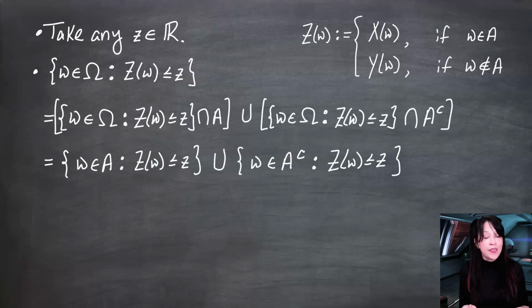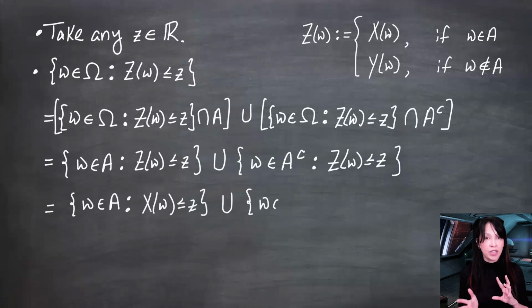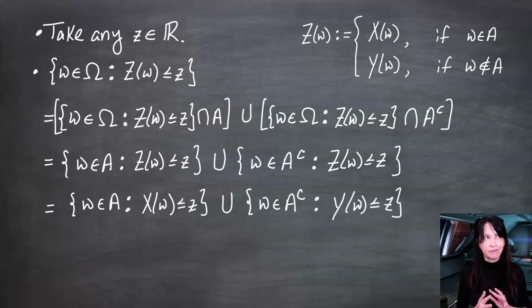Now, if I know that omega is in A or A complement, then I know that z is either x or y, so I can fill in the x of omega or y of omega, depending on where the omegas are. And the assumption is that x and y are random variables. So sets like this should be in F, but this is not usually what we look at.